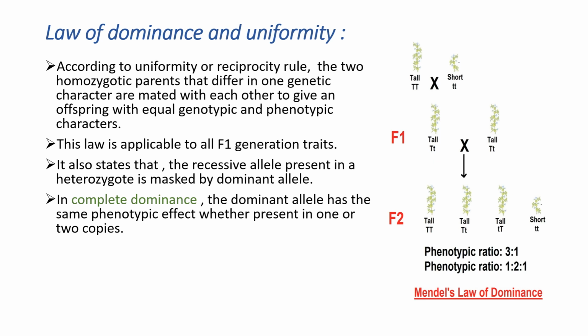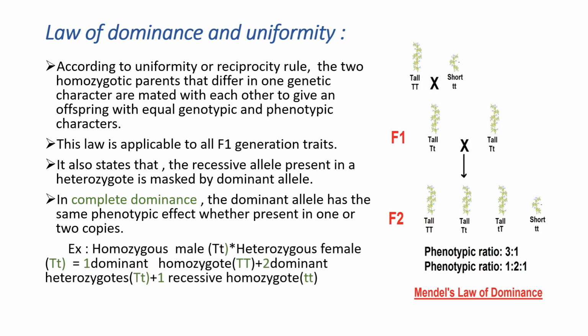It is also known as complete dominance. Complete dominance means the dominant allele which is masking the action will have the same effect whether it is present in the homozygous state or in the heterozygous state. In the parental generation, the dominant alleles are present in the homozygous form. When it came to the F1 generation, although it is in heterozygous condition, having both dominant and recessive alleles, the result is always tall plants. The dominant allele has the same action whether it is present in homozygous or heterozygous condition.